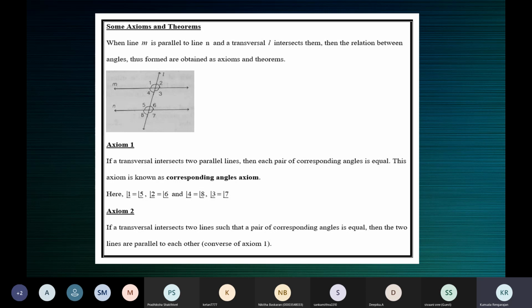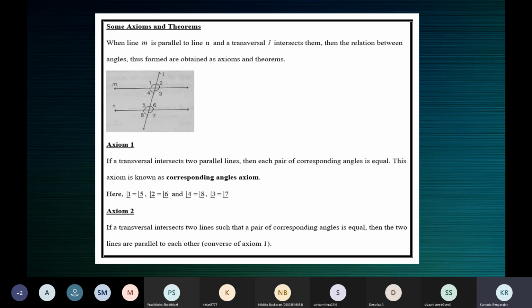So as we discussed yesterday, we have these two axioms called the corresponding angles axiom. Axiom 1 says that when we have two parallel lines intersected by a transversal, then each pair of corresponding angles are equal.